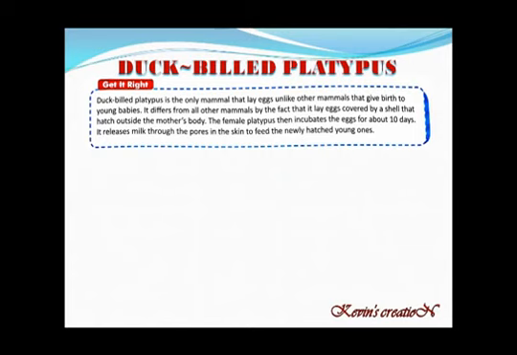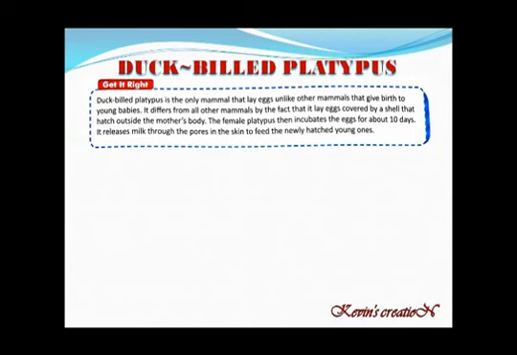It's not like other mammals because it lays eggs. But the other characteristic, that mammals feed their young ones with their milk, is there. It releases milk through the pores of the skin to feed the newly hatched young ones, and that is why we call it a mammal.